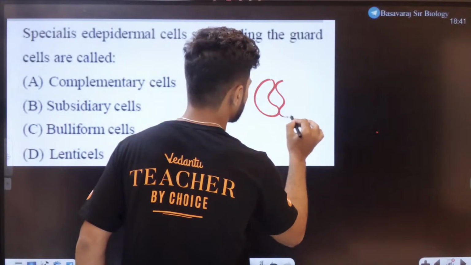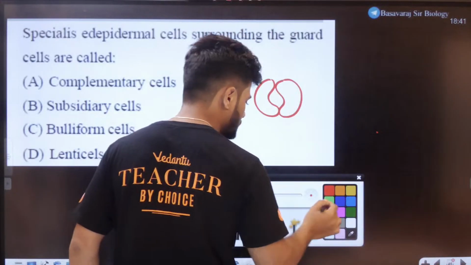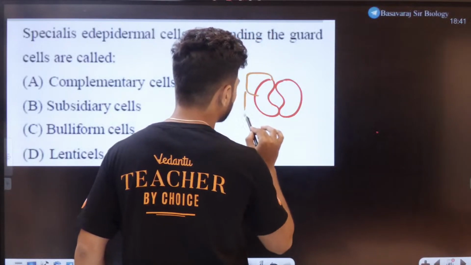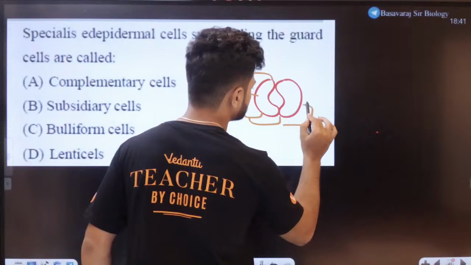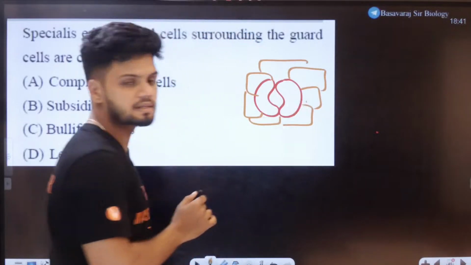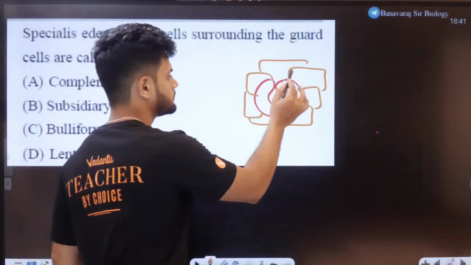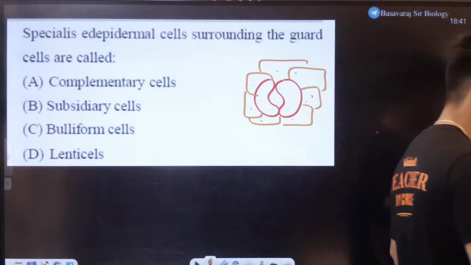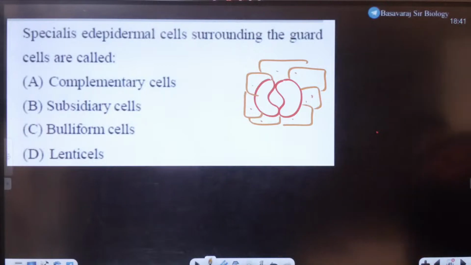For example, these are the guard cells. Around the guard cells, there is a special type of epidermal cell. What are they called? What are these cells here? Around the guard cells, what do you call them? Anyone?